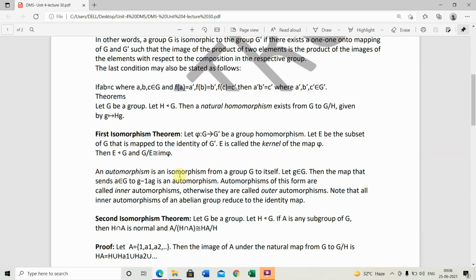An automorphism is an isomorphism from a group G to itself. Let small g belong to capital G. Then the map that sends a belonging to G to g inverse a g is an automorphism. Automorphisms of this form are called inner automorphisms. Otherwise, they are called outer automorphisms. Note that all inner automorphisms of an abelian group reduce to the identity map.